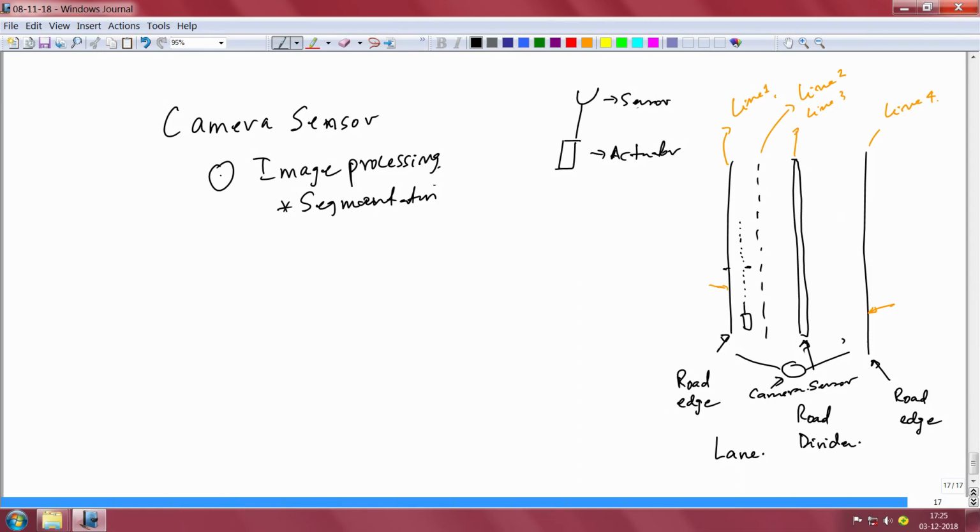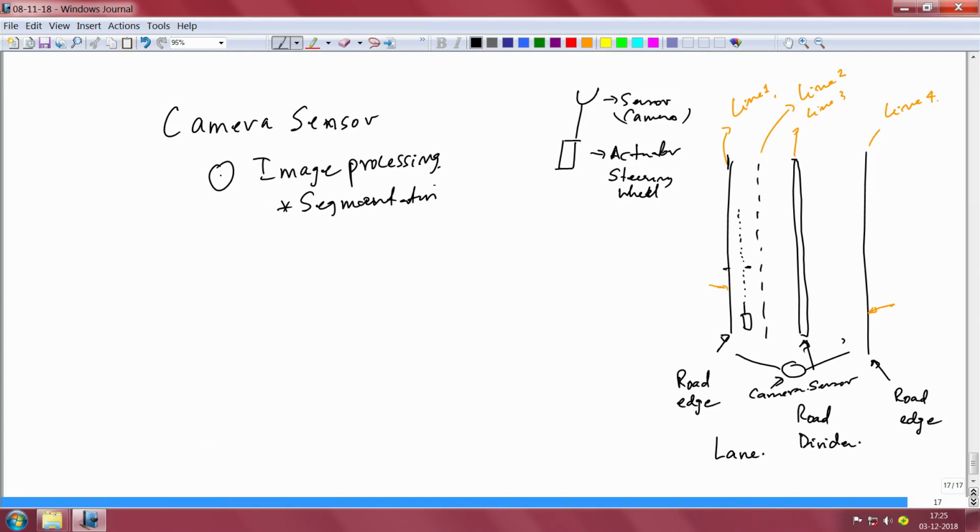Let us assume that in this particular example, the camera is our sensor and the actuator is indeed the steering wheel. If you want to remain straight, your camera sensor should keep telling you where your left edge is, where your right edge is, in which lane you are and in what direction you proceed.